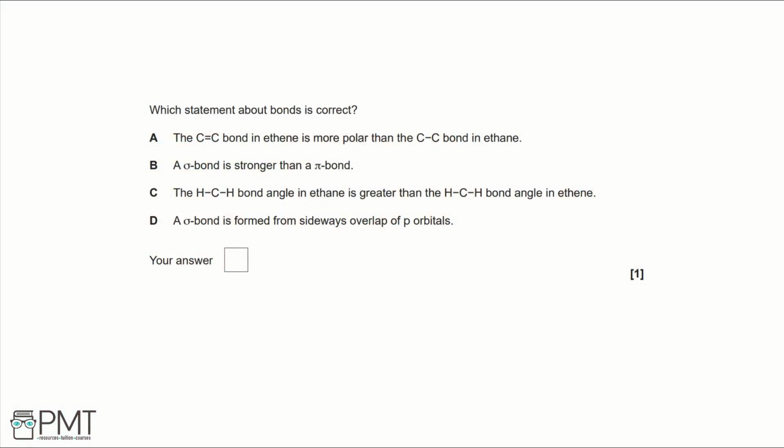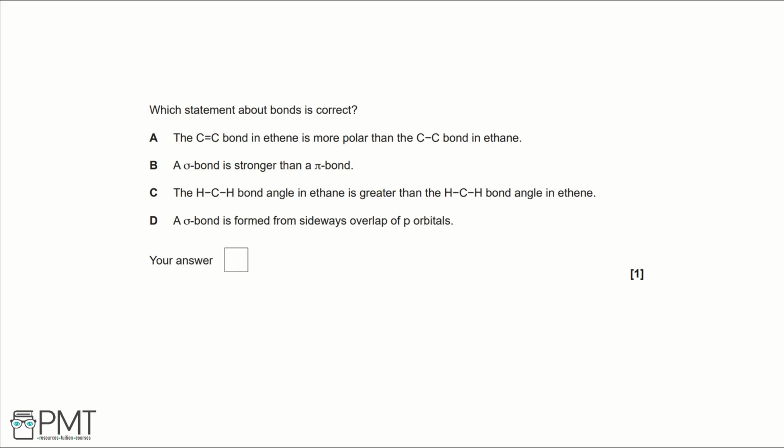Which statement about bonds is correct? A. The C=C double bond in ethene is more polar than the C-C single bond in ethane. B. A sigma bond is stronger than a pi bond. C. The HCH bond angle in ethane is greater than the HCH bond angle in ethene. D. A sigma bond is formed from sideways overlap of p orbitals.